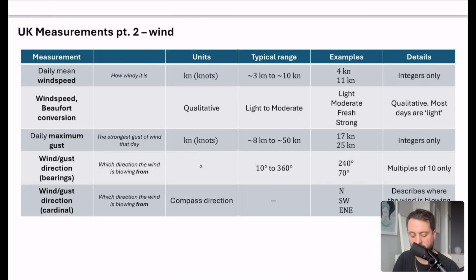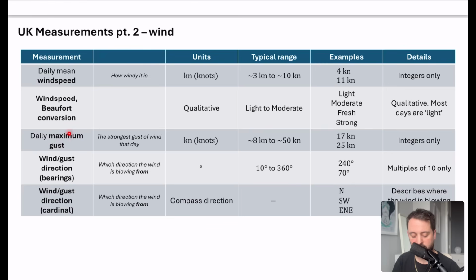Now these wind speeds can get converted by something called the Beaufort conversion. That means it goes from being numerical data to qualitative data, so from quantities to qualities. The typical range that you would see is light to moderate. The scale that I've seen in the data that we have is: the lowest wind is light, then moderate, then fresh, then strong. But most of the days are going to be light for this data. So this is pretty much the only one that is qualitative.